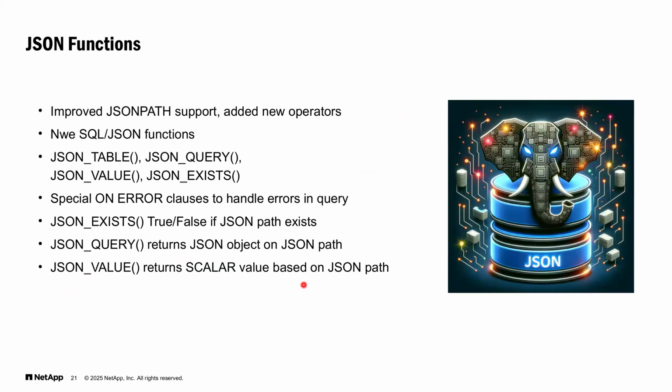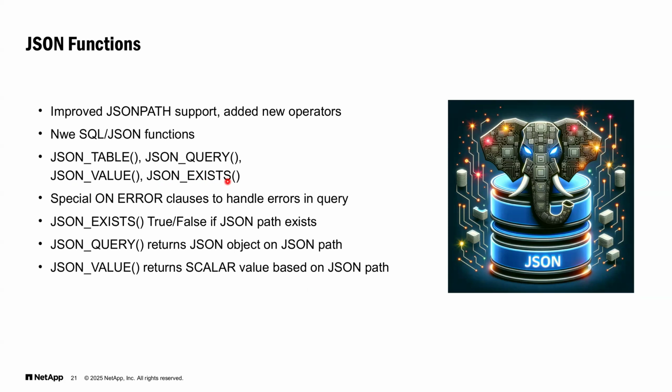And last but not least, there are improvements in the JSON implementation. Especially these new functions, JSON_TABLE, JSON_QUERY, JSON_VALUE, and JSON_EXISTS have been really expected for a long time because they simplify usage of JSON objects.